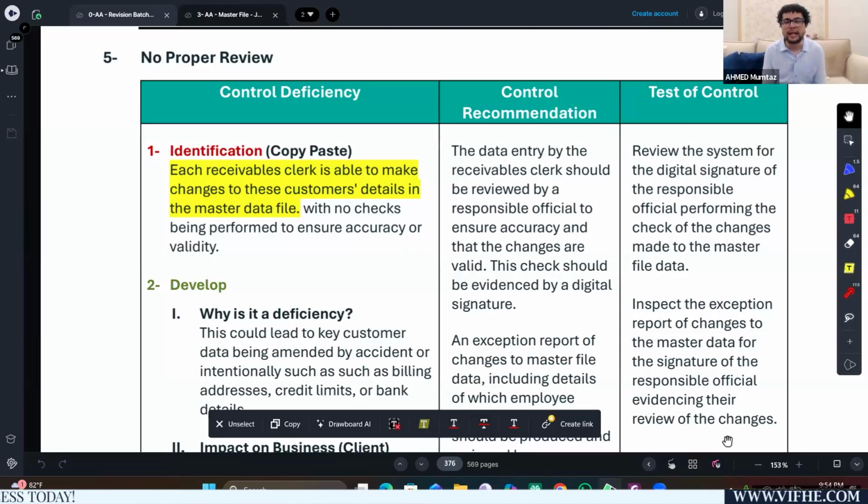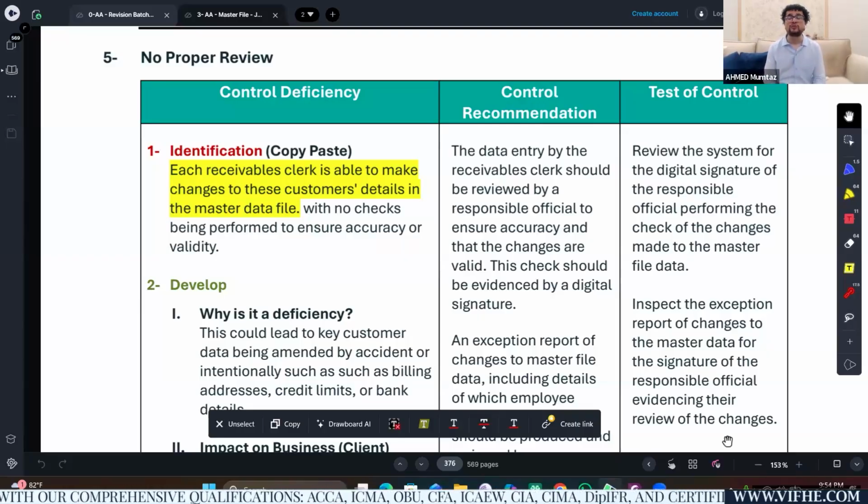So what will be the test of control? Well, I just recommended that all the entries processed by the clerk or any changes made by the clerk should be reviewed by a responsible official. And I said that responsible official should create evidence by a digital signature. That is what I recommended, right? I will review the system.